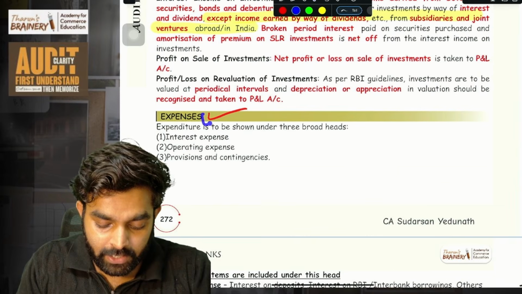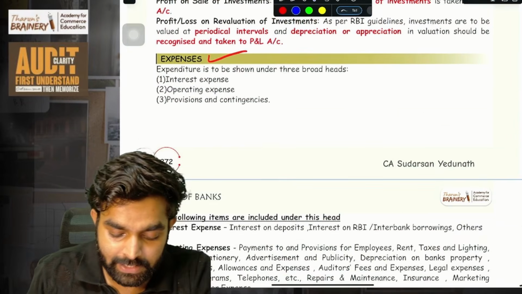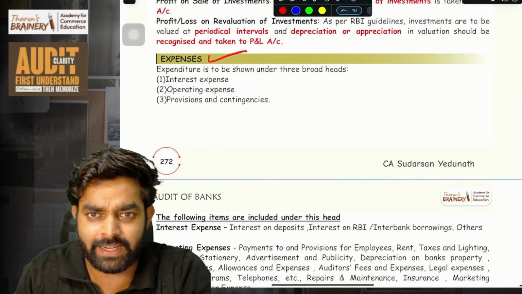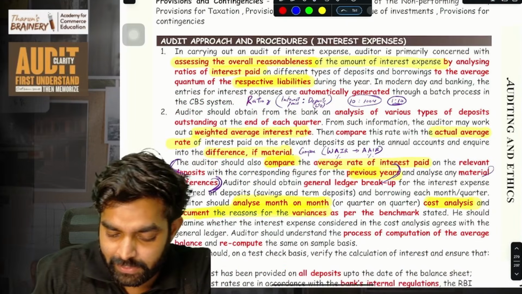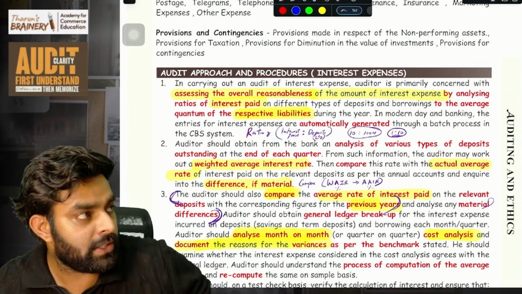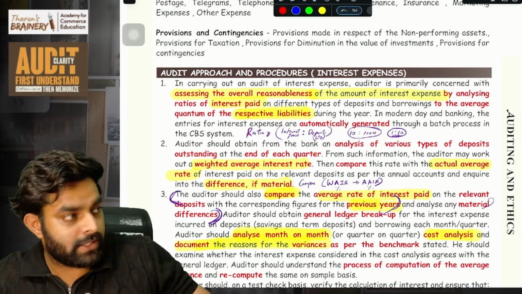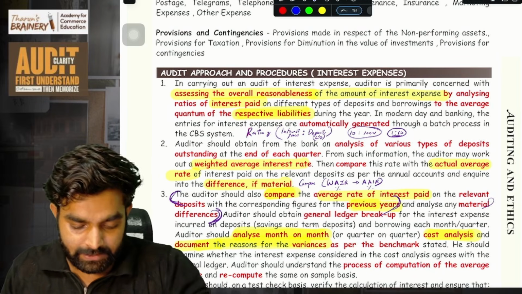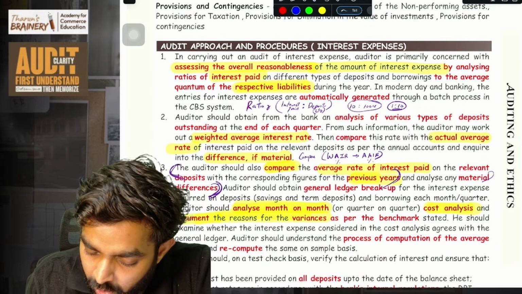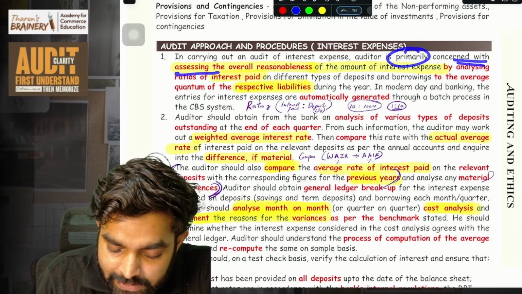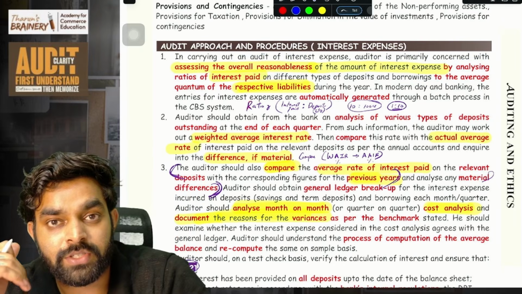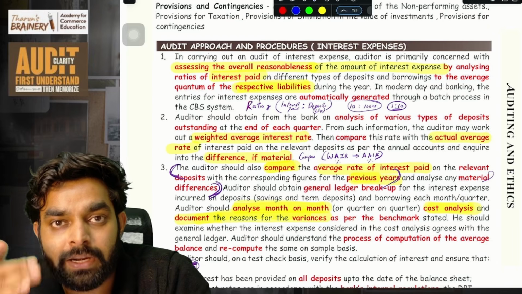So the next is auditing of expenses of a bank. The bank has basically 3 types of expenses: interest expense, operating expense, and provision and contingency. It is very easy. You can easily understand by reading, but still some complicated areas are there which I will explain. That is how to audit the interest expense of a bank. Interest expense means the bank may accept FDs and other deposits from customers and will pay them interest. That is what we call interest expense. So the first thing the auditor has to check is the overall reasonableness of the amount of interest expense.